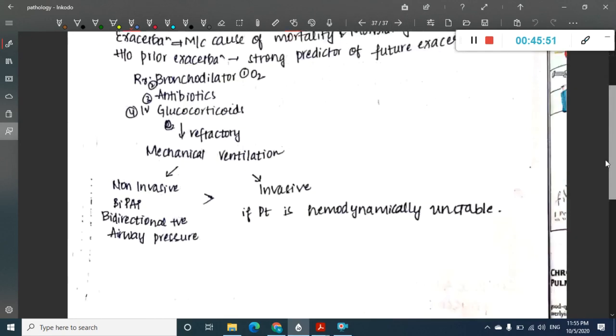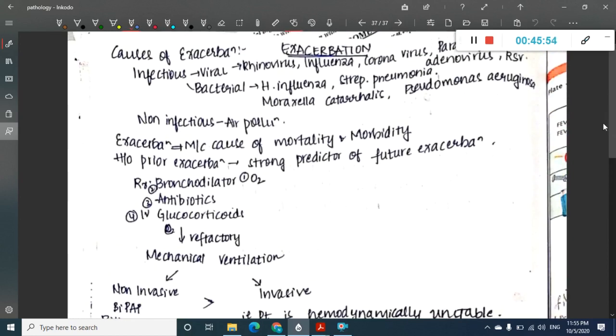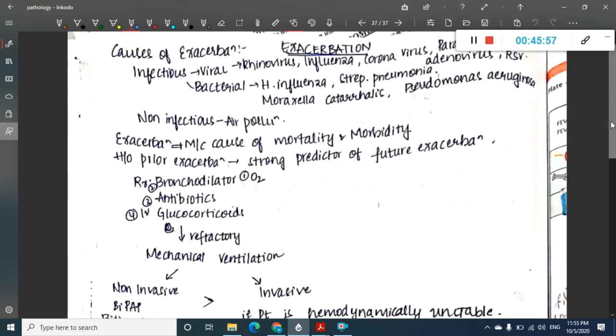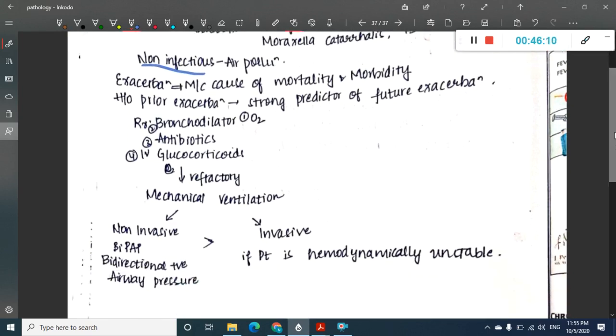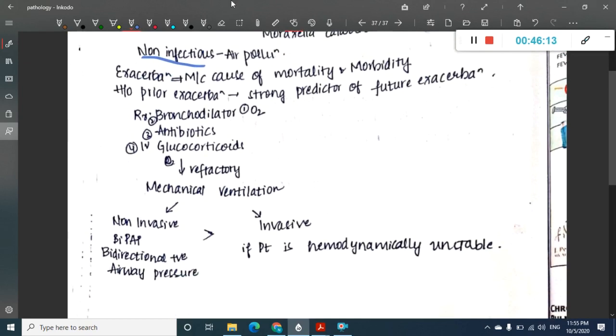So the last thing is about exacerbation. The causes of COPD exacerbation can be anything. It can be infectious or non-infectious. If it is infectious, it is most commonly a viral infection, or it can be a bacterial infection. Any virus or bacteria can result in it. And if it is non-infectious, most commonly it is air pollution. So what is the strongest predictor of future exacerbation? History of prior exacerbation. If a person has a history of exacerbation, then there is an increased chance that he lands up with future exacerbations. So in this treatment, what should you give for this patient?